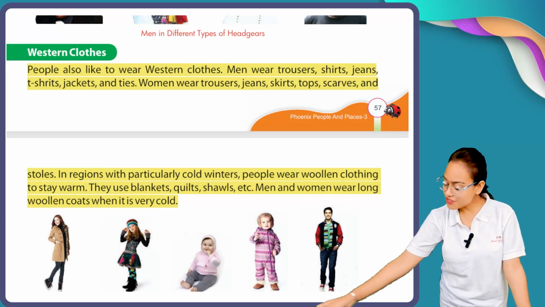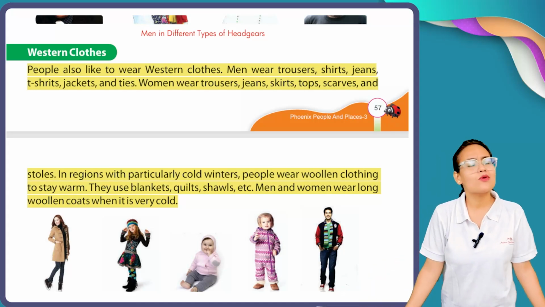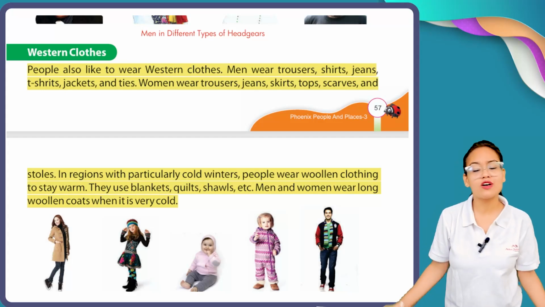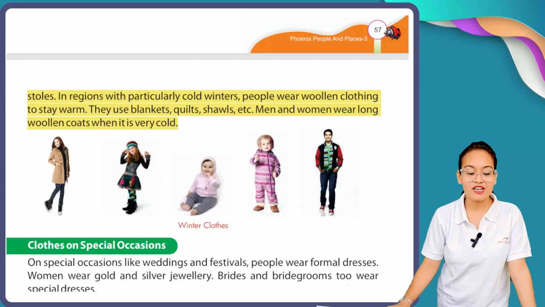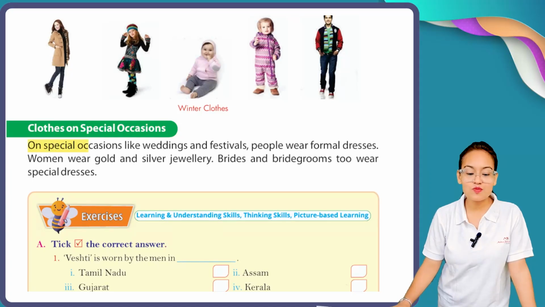After all these things, there are also a few types of clothes which we wear on special occasions. Now let's have a look. On special occasions like weddings and festivals, people wear formal dresses. Women wear gold and silver jewelry. Bride and bridegrooms too wear special dresses.